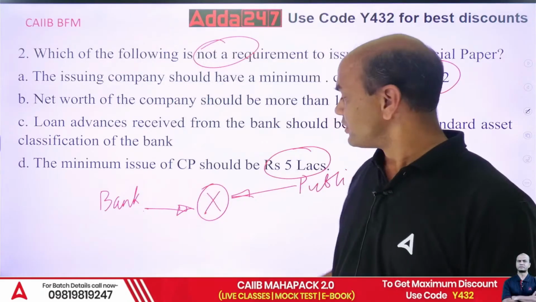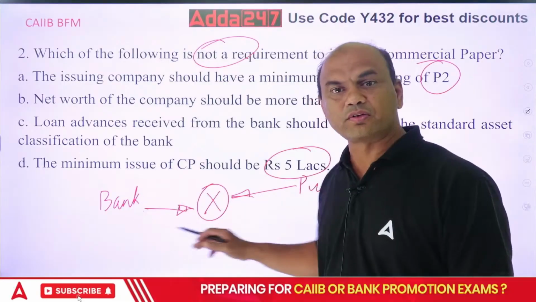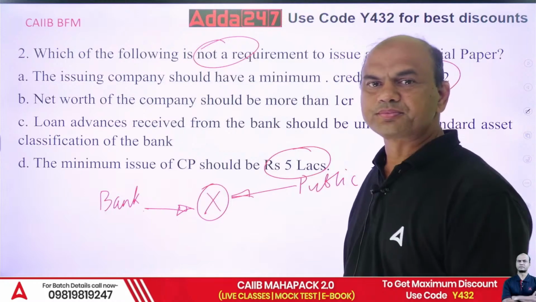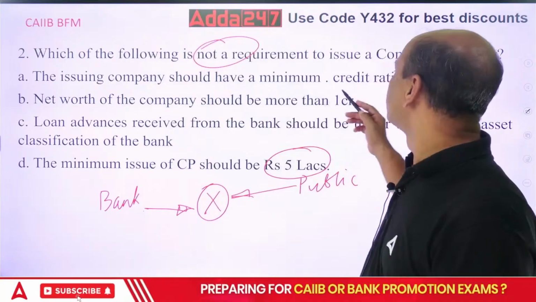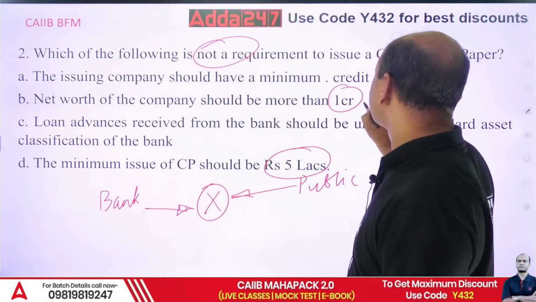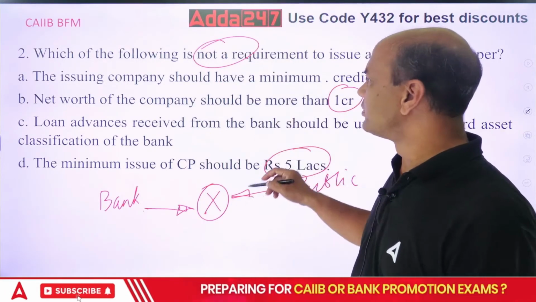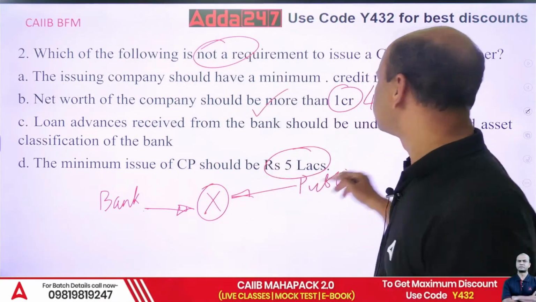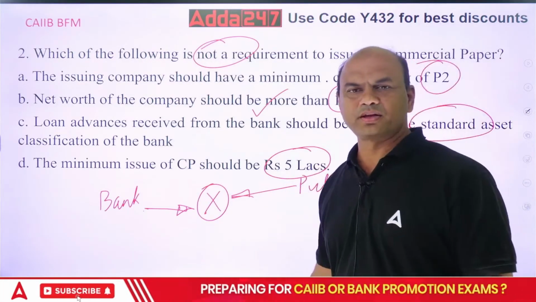Okay. So number one, that. Number two, additional capital. The bank has given you 100 crores. Now I want 50 crores more. So in that case, I'll issue the CP. Okay, so got this logic of CP? Now coming to this point, P2 rating is compulsory. What about this? This is wrong. This should be 4 crores. Your net worth should be more than 4 crores. Loans and advances standard, that is okay. And 5 lakhs, that is okay. Minimum investment is 5 lakhs.